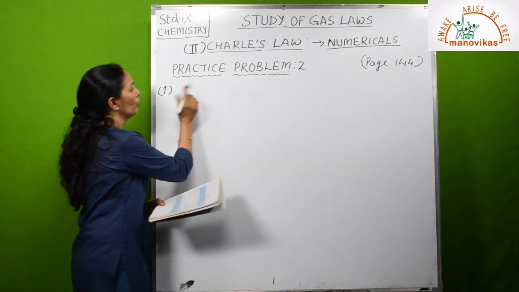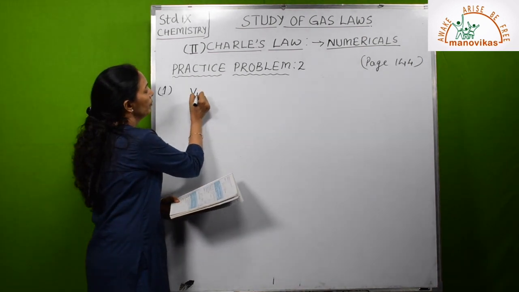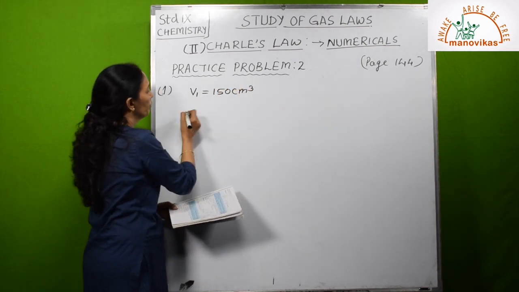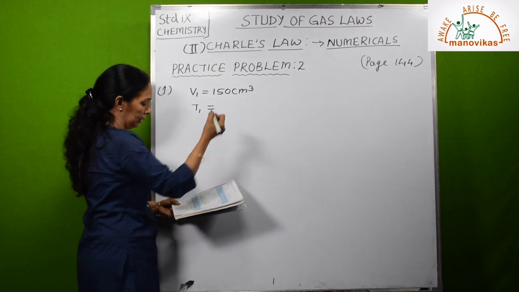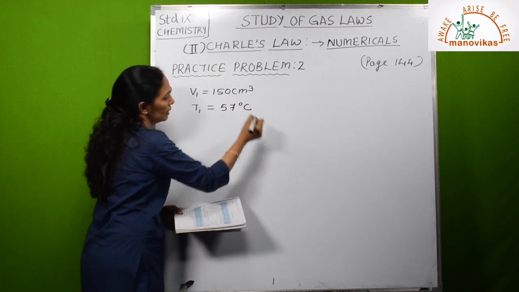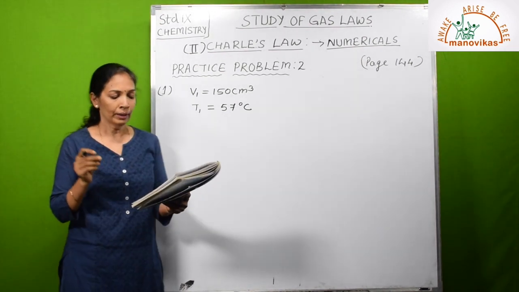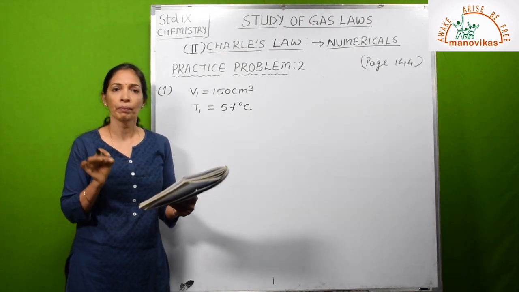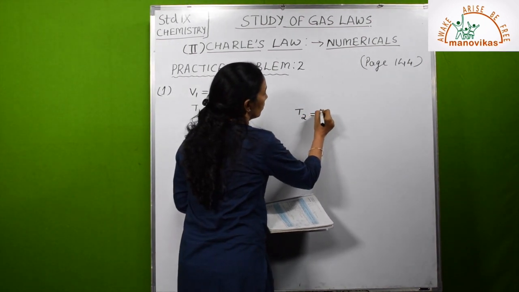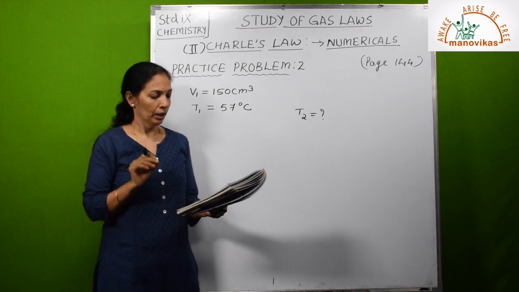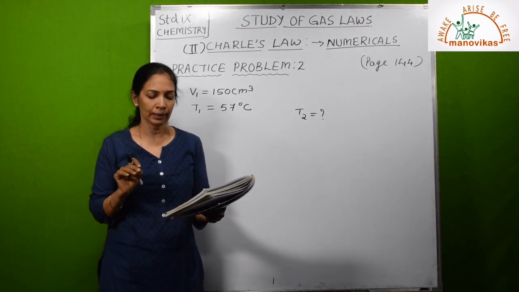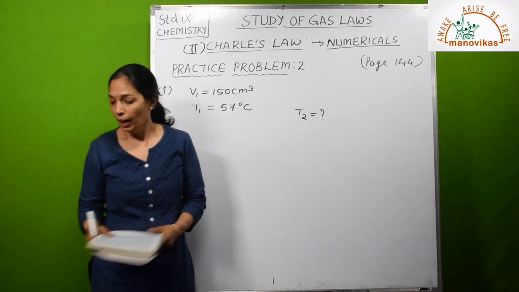So let us write whatever is given. V1 is given 150 cubic centimeter and T1 is given 57 degrees Celsius. Then read the next part. Find the temperature. That means T2 is a question mark. Yes? Find the temperature to which the gas is heated so that the volume triples and pressure is constant.